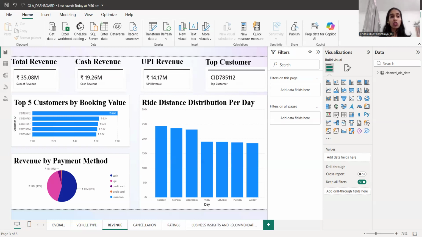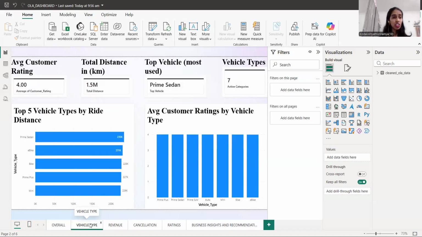And the next chart I'm going to talk about is top five vehicle types by ride distance. So why people are choosing certain vehicles overall, how it is getting influenced by the customers' personal reasons, and what vehicle is mostly preferred by the people to travel all over the places. So in this we can clearly see the vehicle type distributions.